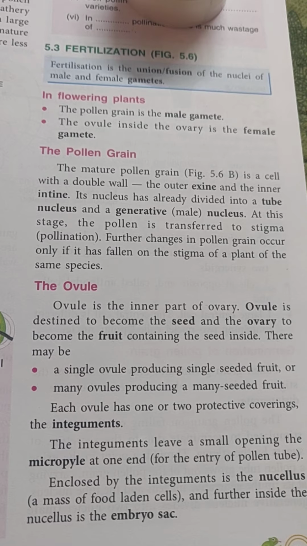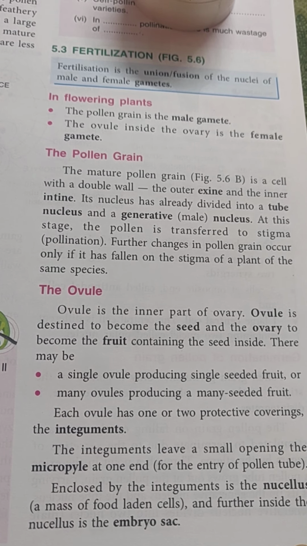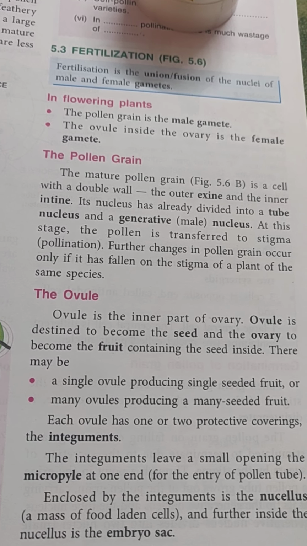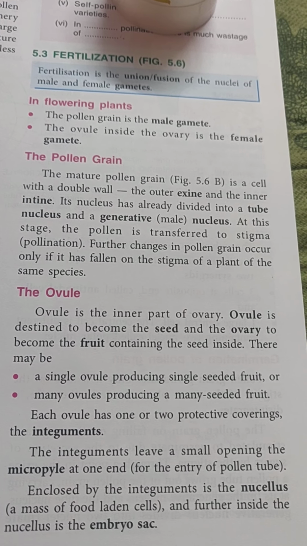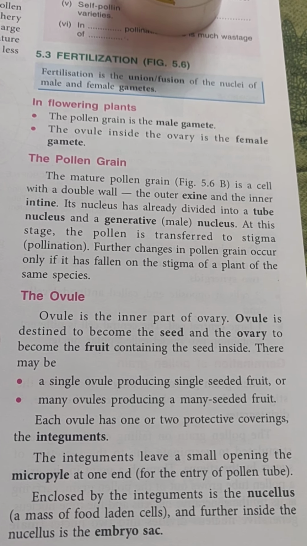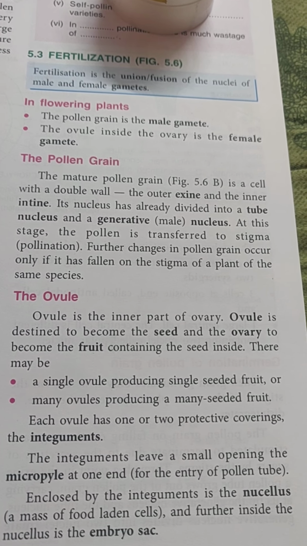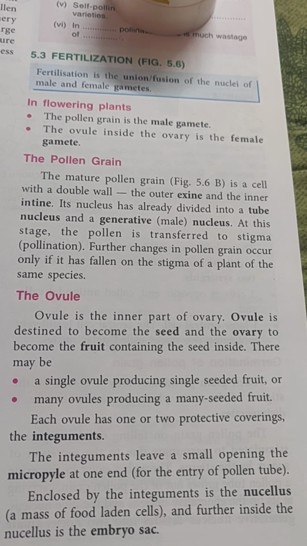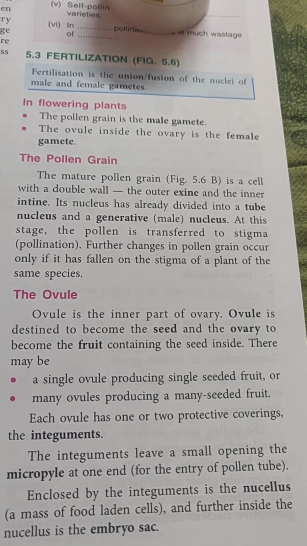There may be a single ovule produced inside the ovary, or there may be many ovules. When there is a single ovule, the fruit after fertilization contains only a single seed, like a mango. When there are many ovules, the fruit contains several seeds, for example a papaya or an apple.